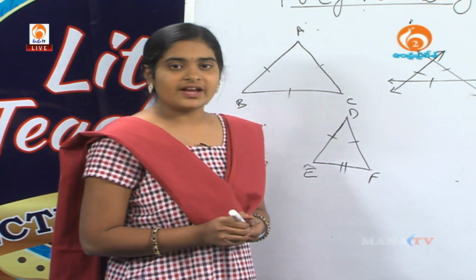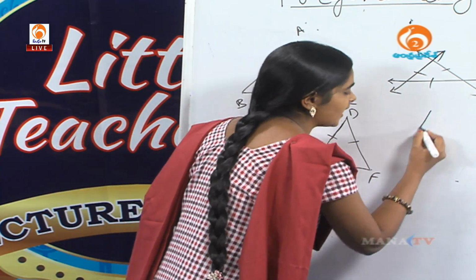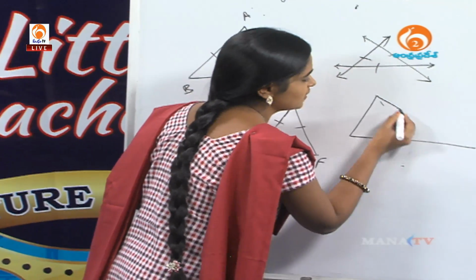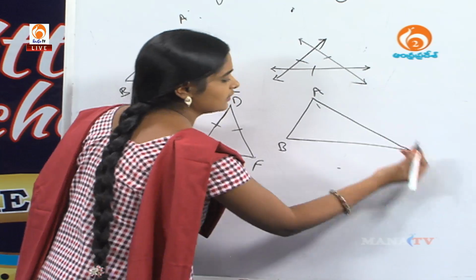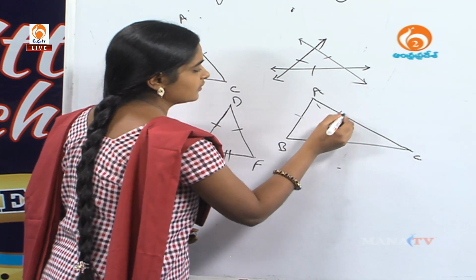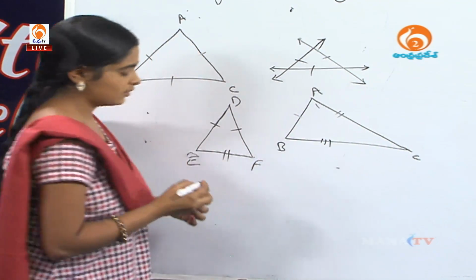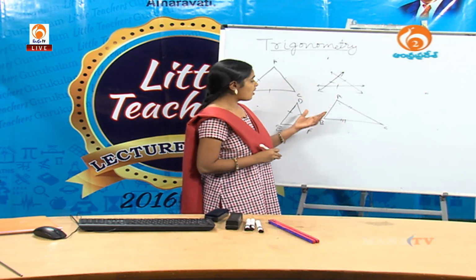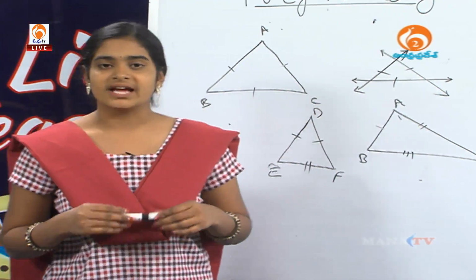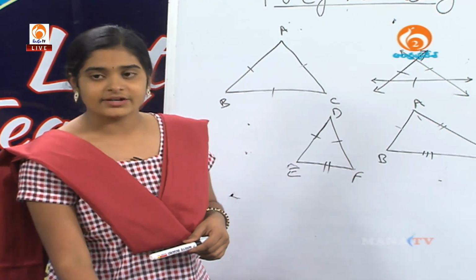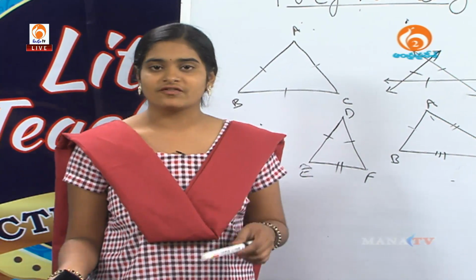And if I draw another triangle like this, in this triangle all 3 sides are different from each other. So, we call it a scalene triangle. Are you clear about the types of triangle?